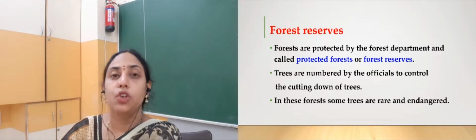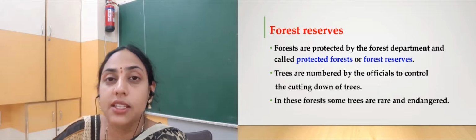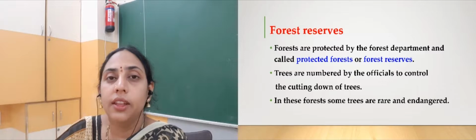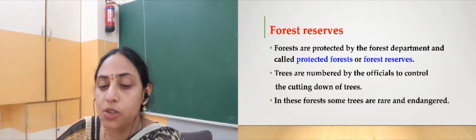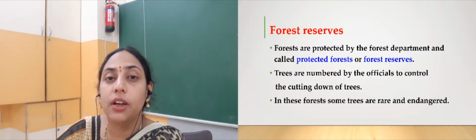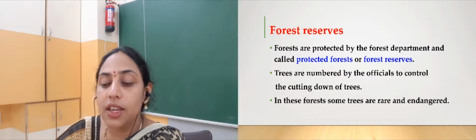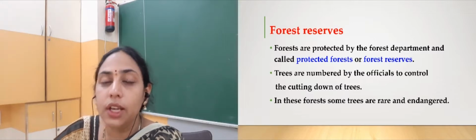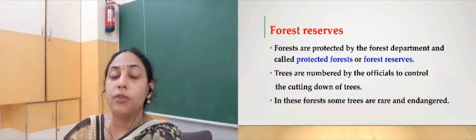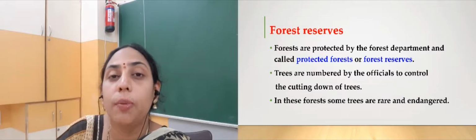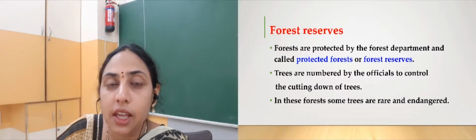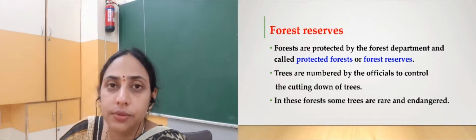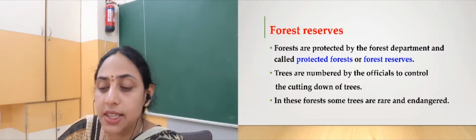And we know we should not cut the trees, and cutting the trees is a punishable act. That means if we are found cutting the trees illegally, then we should be ready for the punishment also. And in sanctuaries and reserves, that means forest reserves, trees are numbered. They put numbers by the government officials to control illegal cutting of plants. So it's very important. They put numbering on the trees that are in their area, so that if any particular tree is cut down, they can easily sense that, right?